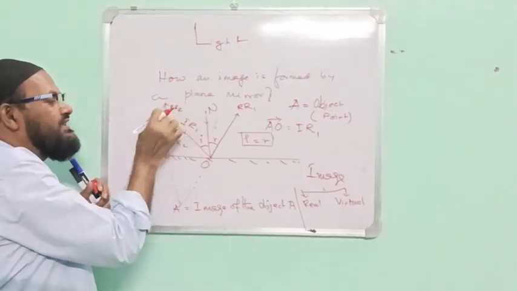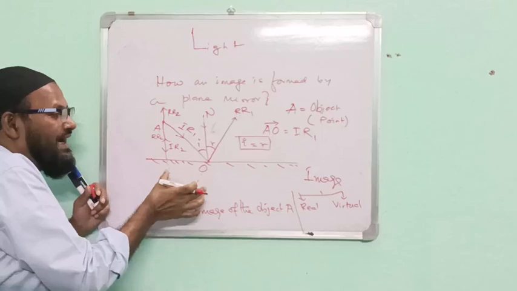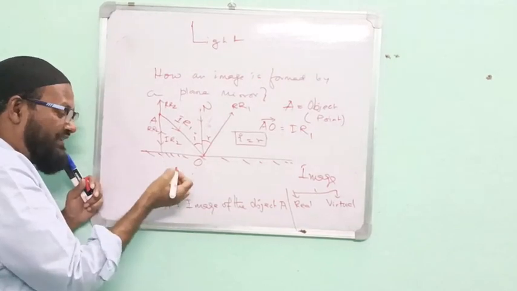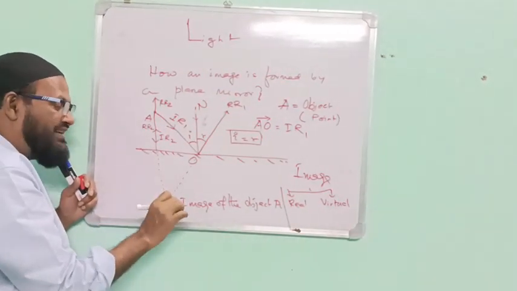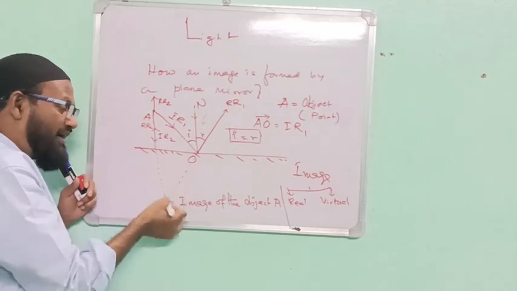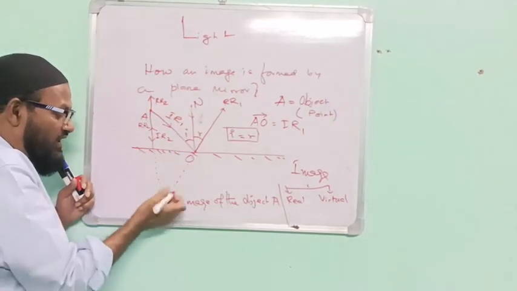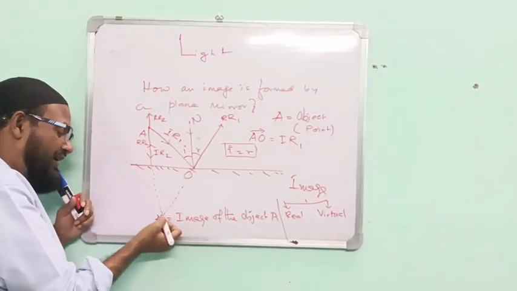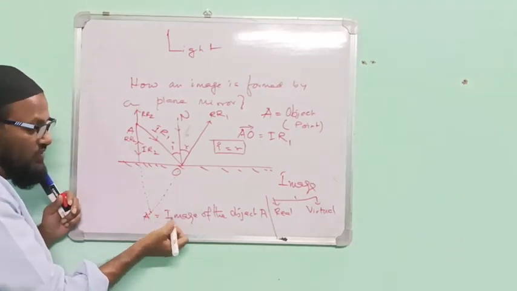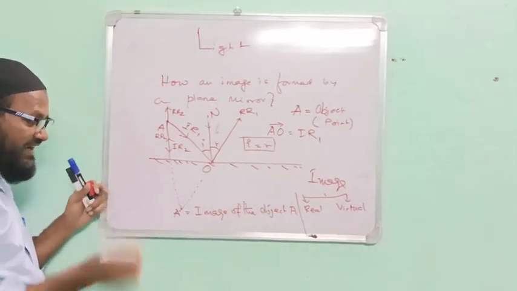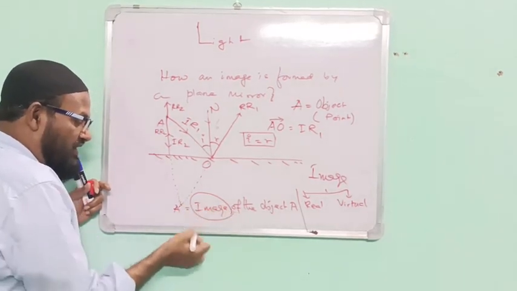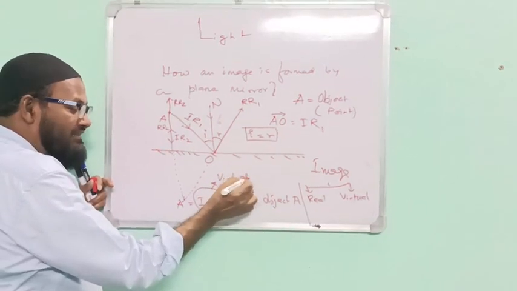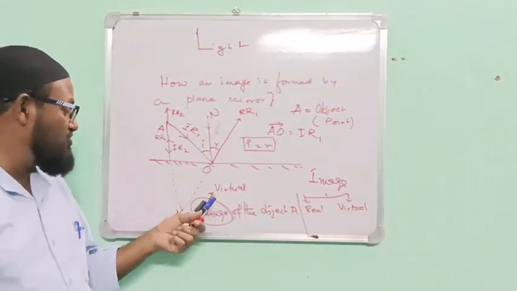This is RR1 and RR2. They are not meeting in the forward direction, they are meeting in the backward direction. They are not actually meeting, but their paths are taken back by dotted line. When it is taken by dotted line, it is known as a virtual image. In this case, this is the image, but what is the name of this image? Sir, this is the virtual image. I will give a real image also.